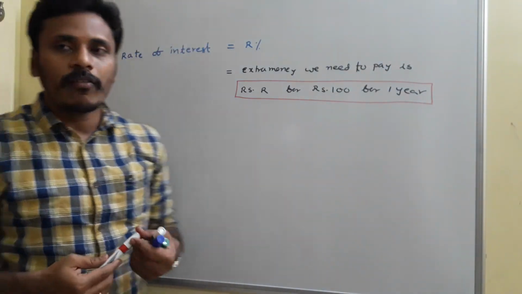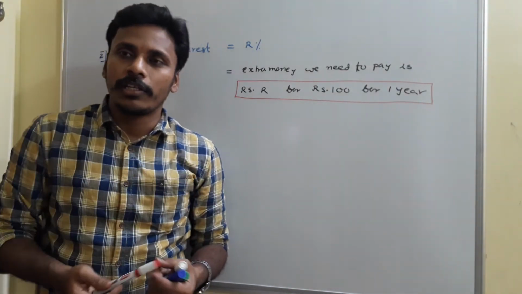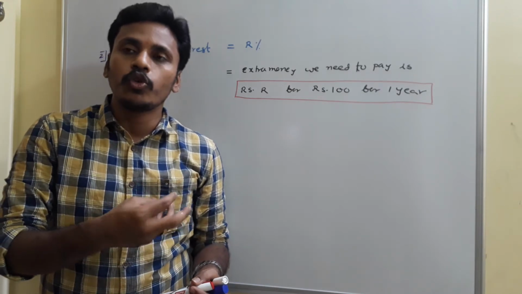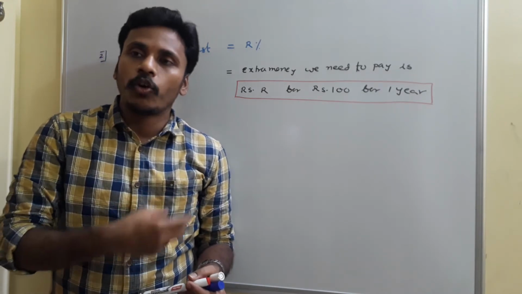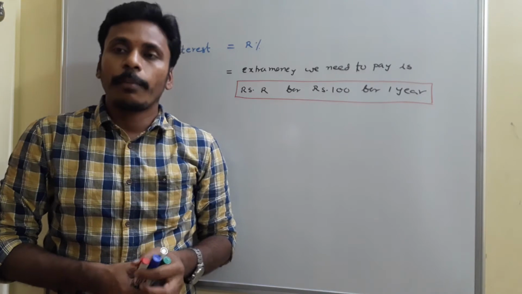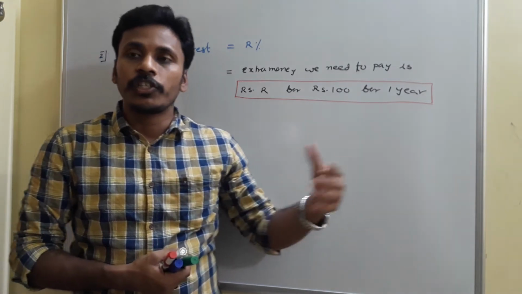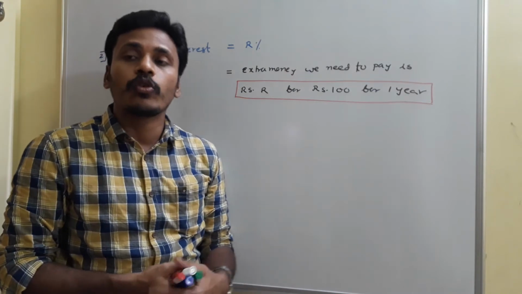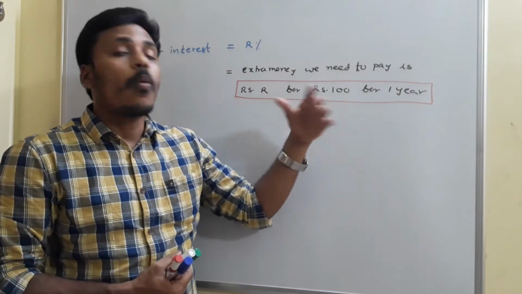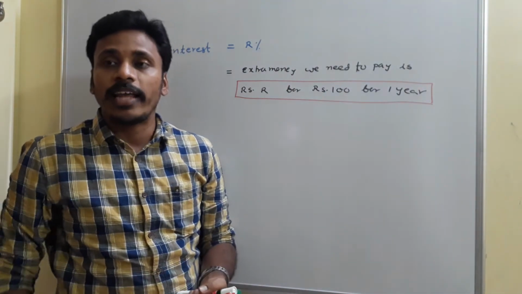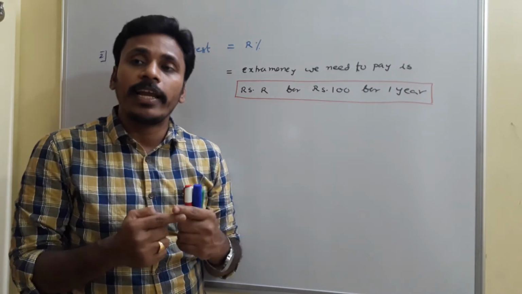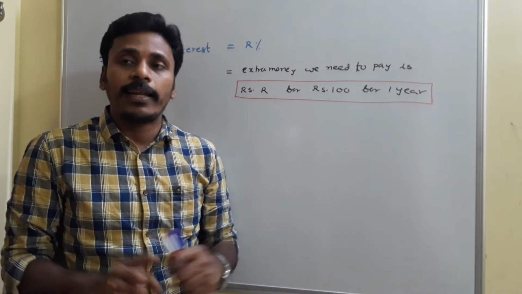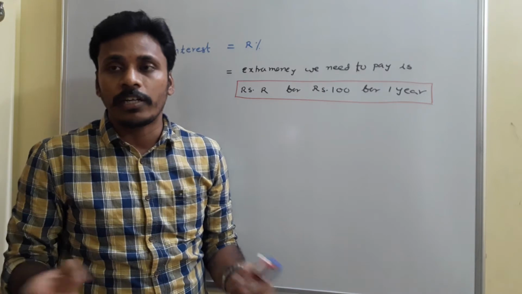In our regular life, in our usual transactions, we calculate the extra money per month. But coming to financial institutions like banks and finance organizations, they calculate extra money for 1 year. Is it clear? Once again I am repeating: if you say it for 1 month, then it is directly like 2 rupees rate of interest and 3 rupees rate of interest.